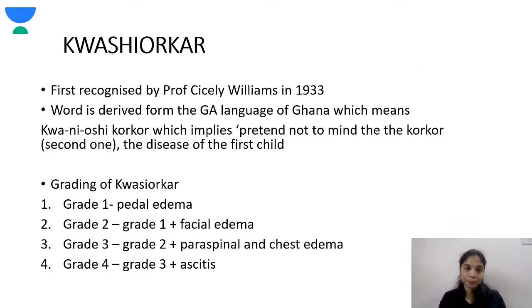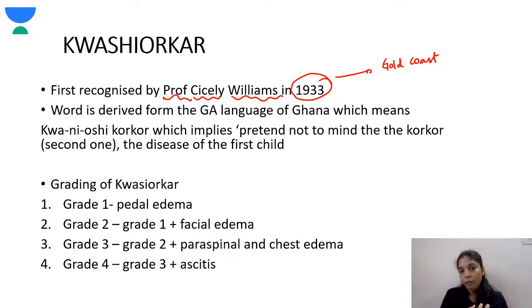Okay, coming to kwashiorkor. Kwashiorkor was first recognized by Professor Cicely Williams in 1933, in the Gold Coast. What she noticed is, when a second child was born, the first child was ignored, because the second child would need a lot of attention, so the first child wouldn't get the same attention as before. And in these children, they noticed there was malnutrition.